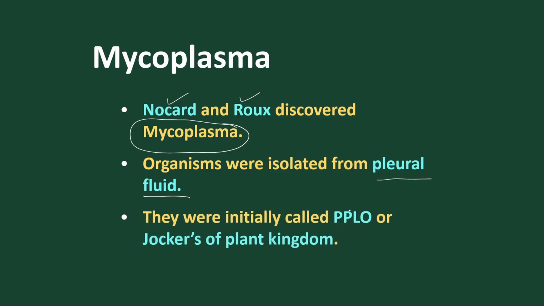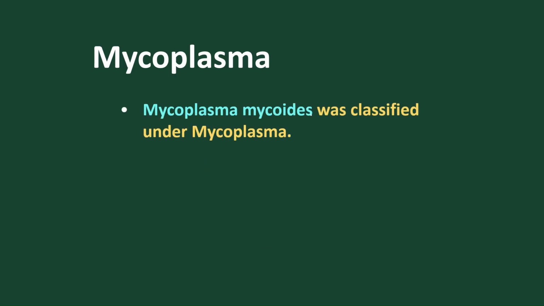This mycoplasma was initially regarded as pleuropneumonia-like organism. It is called pleuropneumonia-like organism, or sometimes the jokers of the plant kingdom. Pleuro means it changes its structure. As it changes its structure, it is called pleuro, and it looks like a pneumonia-like structure, hence the jokers of the plant kingdom.